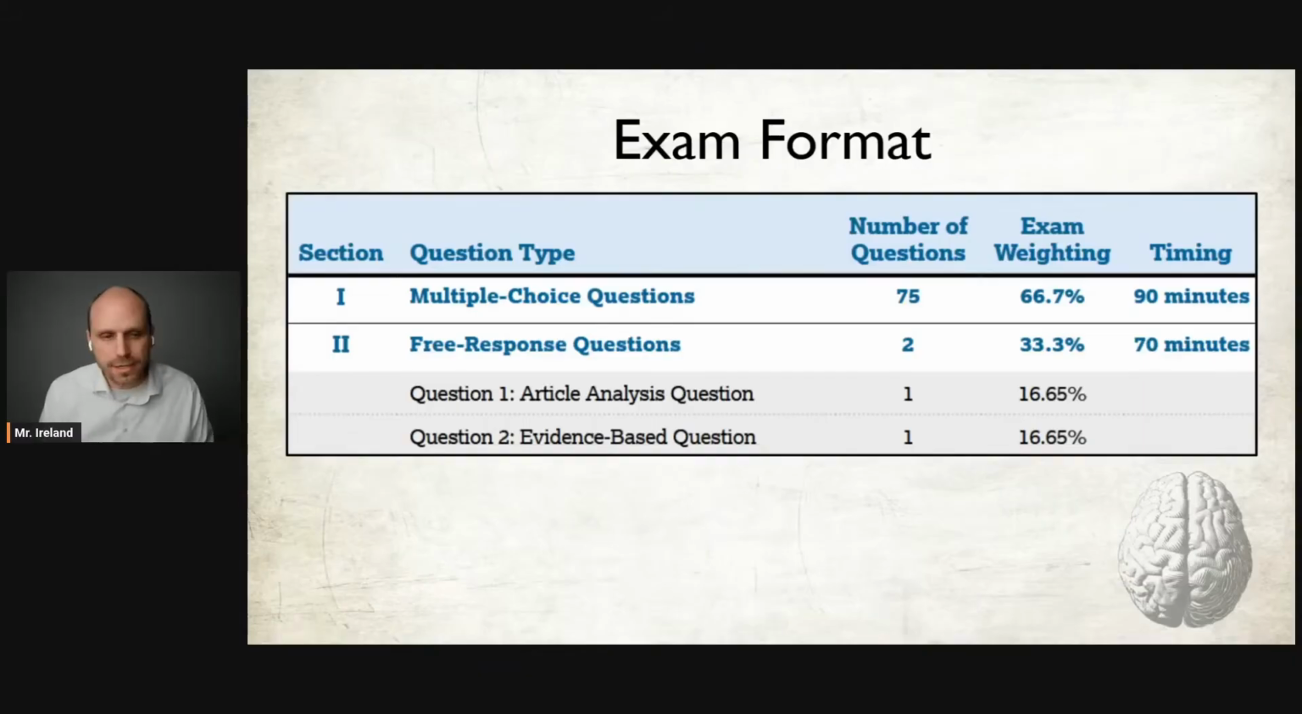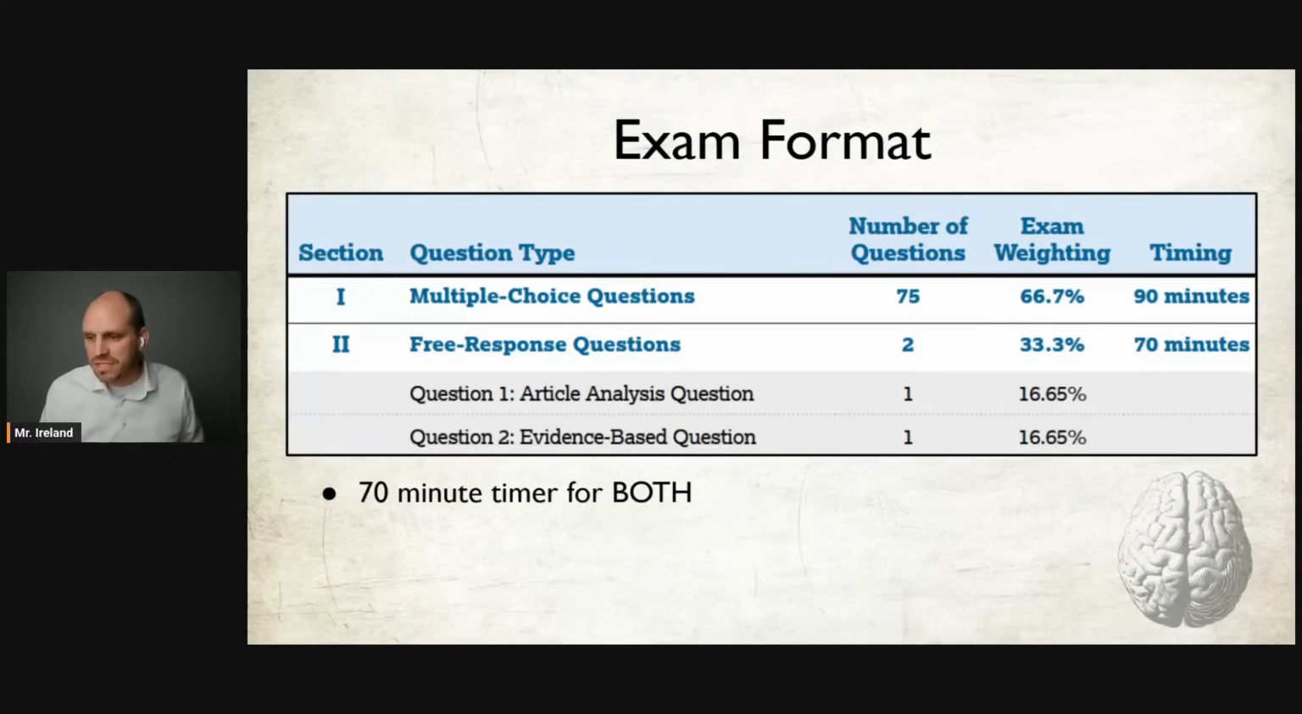The first thing that we need to talk about is the structure of the AP Psych exams. You have 75 multiple choice questions that you are given 90 minutes to complete, and then you also have 2 free response questions where you're given 70 minutes to complete those. The multiple choice questions account for 2/3 of the exam weight, and the FRQs account for about 1/3 of the exam weight. Now, some things that you need to know regarding the FRQs here.